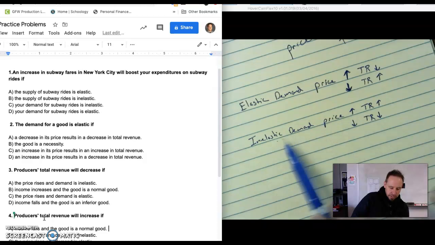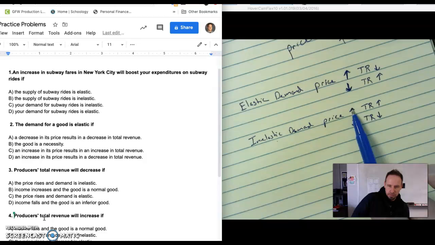When we're dealing with inelastic demand, the quantity that consumers purchase is not going to change a whole lot regardless of the price. So if prices go up, consumers are just not going to buy that many fewer. They're still going to buy relatively close to what they were buying before.